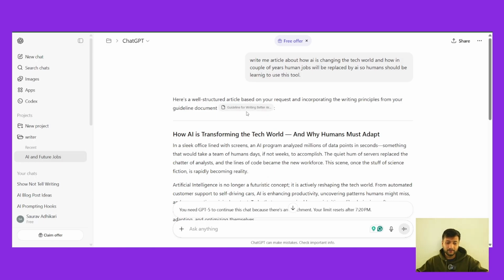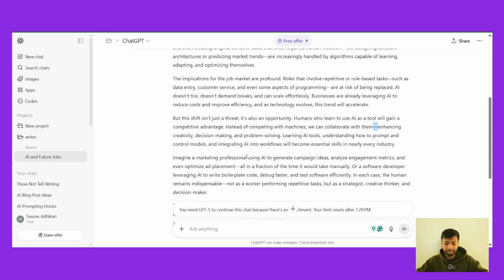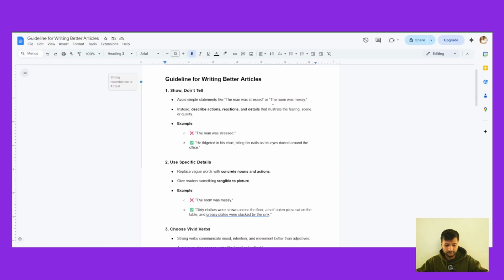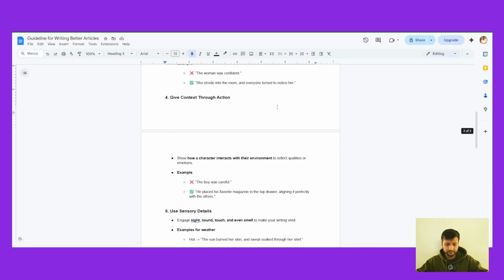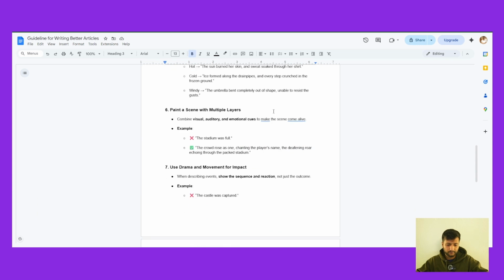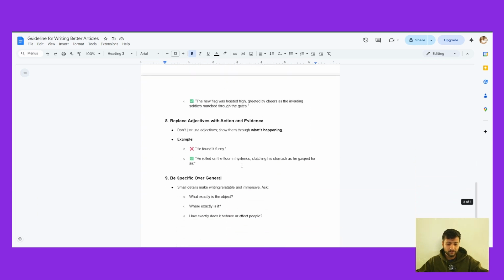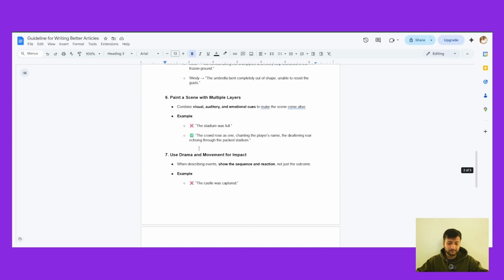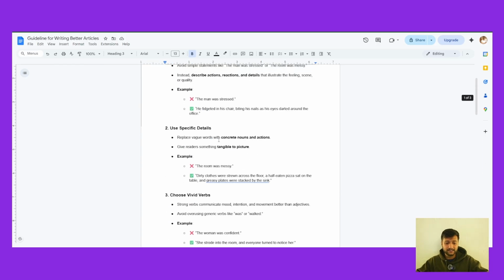So what I recommend is you have a format. So you already have a guideline. Let me go to the guideline. This guideline just provides how to write: be specific, replace adjectives, use drama. So this is basically a writing agent.